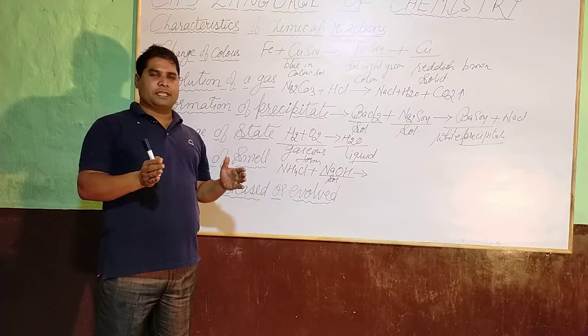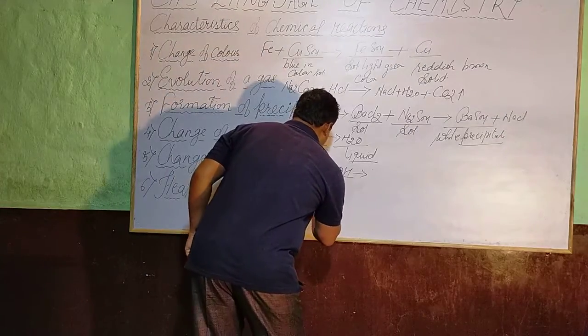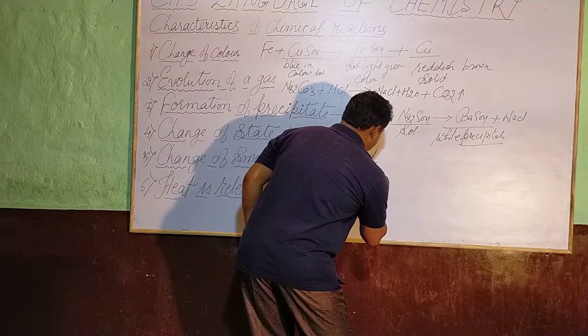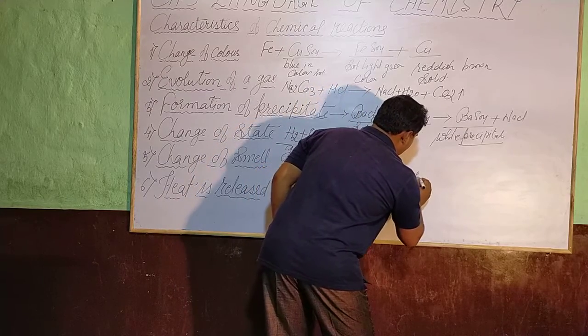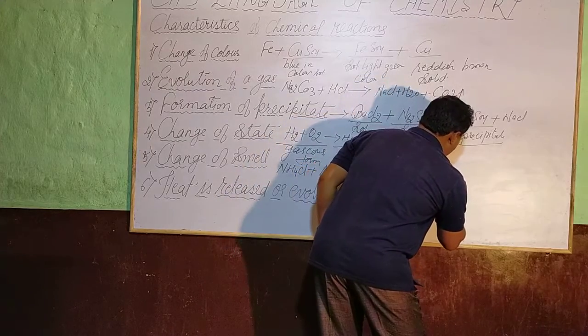The reaction can be represented in this way. Ammonium chloride reacts with sodium hydroxide, it forms sodium chloride, water and ammonia gas.